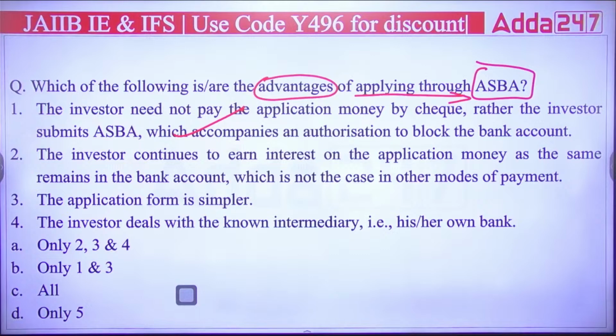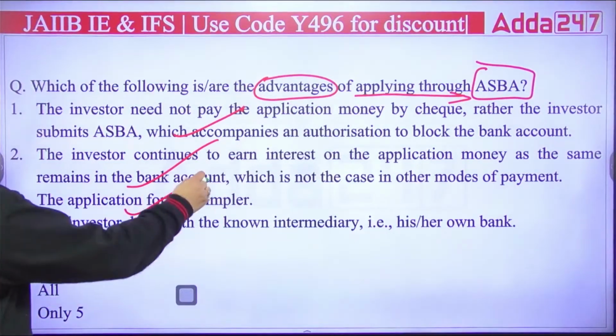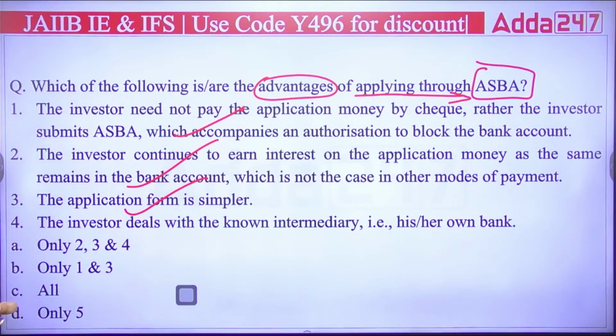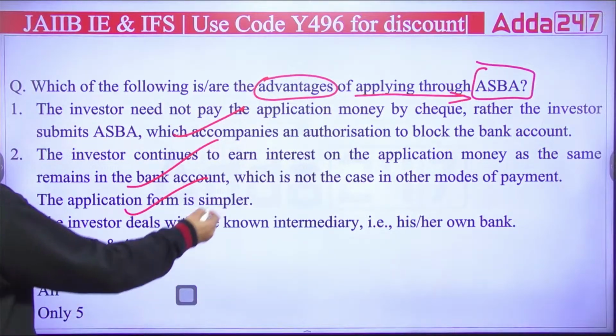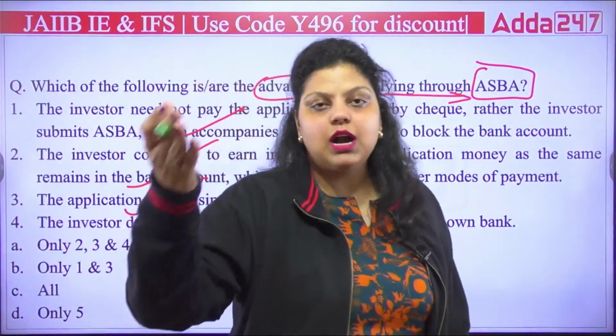The second is saying the investor continues to earn interest on the application money as the same remains in the bank account, which is not the case in the other modes of payment. This is also true. The third is saying the application form is simpler, obviously, because you do not have to go to the company. You can simply ask your bank to do so on your behalf. Now, the investor deals with the known intermediary, his or her own bank. Okay, and this is also true. You have to deal with the intermediary, which is also your bank because you have an account in that bank.